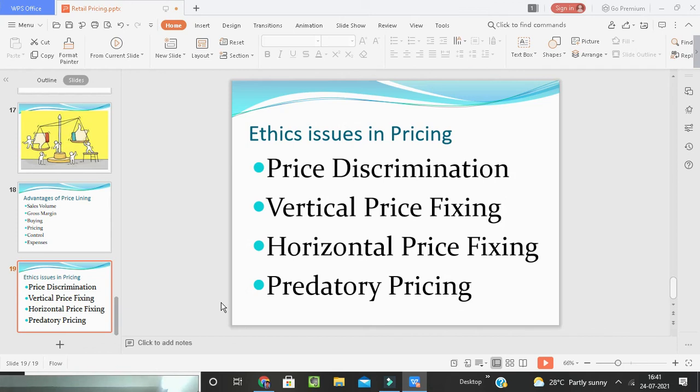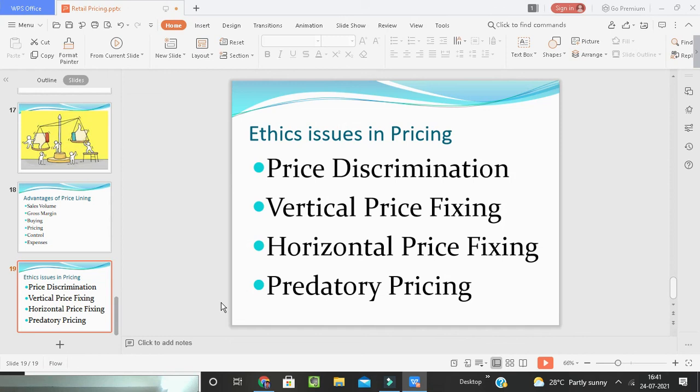Vertical price fixing is nothing but when a manufacturer has decided that no store should sell its products below the suggested retail price. This practice is known as resale price maintenance, and vertical price fixing and fair trade laws are involved. So an agreement to fix prices between parties at different levels of the marketing channel is taking place.